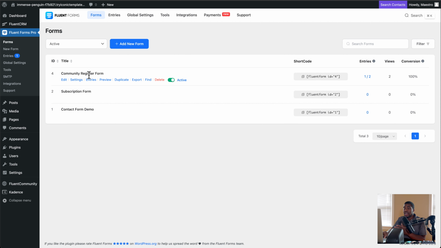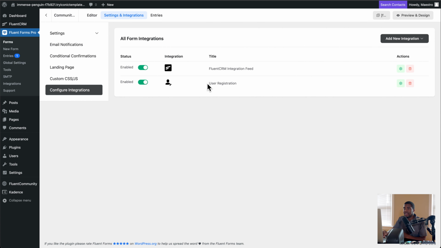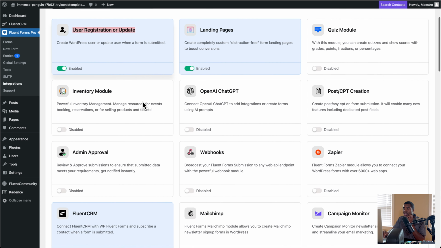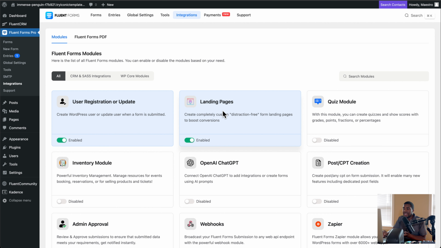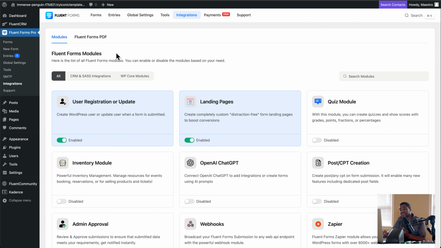I just did a registration form, creating a registration form, connecting this registration form with Fluent CRM, but also connecting it with your WordPress user, right? Your WordPress users, being able to create a WordPress user through these settings right here, which overall comes in from their integration. They call them their modules: user registration update, and then Fluent CRM. Those two. I created the landing page to this one right here, but you can make your own custom landing page that you want to. And you can even use Zapier. So these are things that I hope that you all got some juice out of with this particular one.